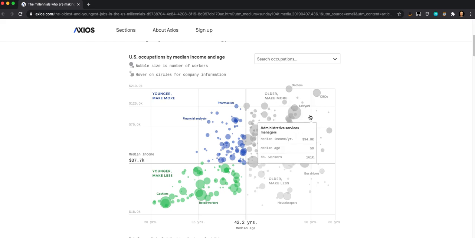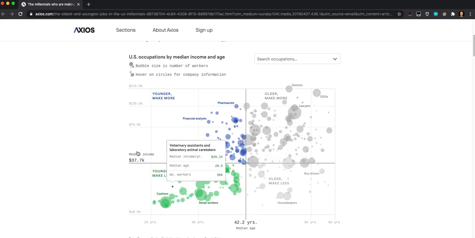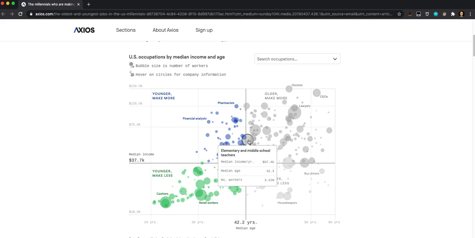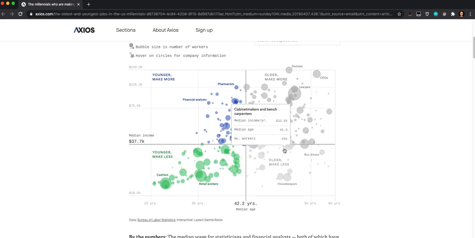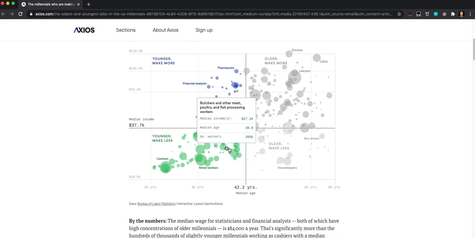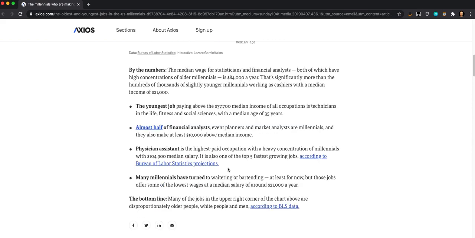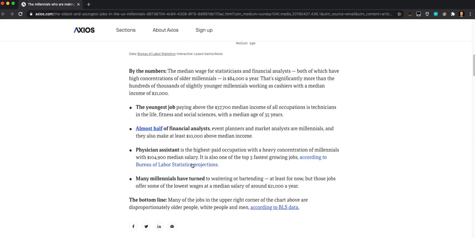Right? So a way of looking at characteristics of different jobs, how many there are, and then we could use this to try and get a sense of who we might want to market to and what characteristics they might have. Right? She also provides some analysis here of different groups, talking about, like, millennials, physician's assistant, financial analyst.